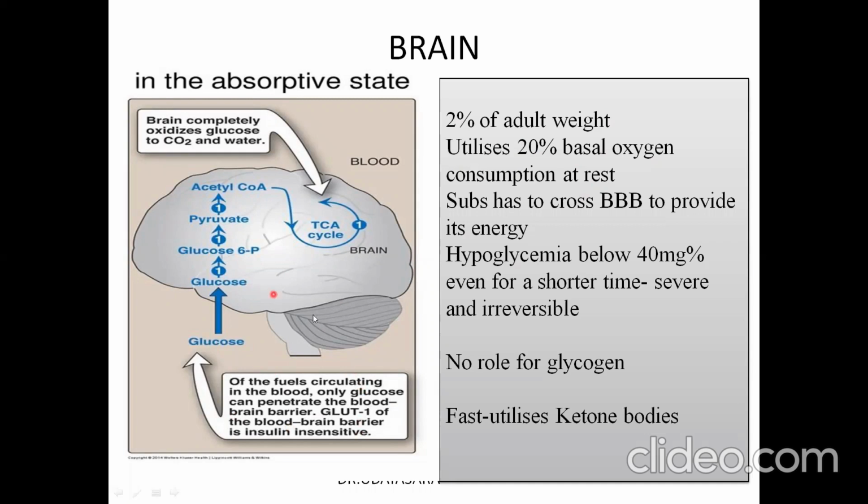This GLUT1 is insulin insensitive. The glucose that enters the brain undergoes glycolysis to provide energy. There is no role for glycogen in brain tissue. In the fasting state, it utilizes ketone bodies, and hence with hypoglycemia below 40 mg%, even for a short time, severe and irreversible damage occurs as there is no role for glycogen.